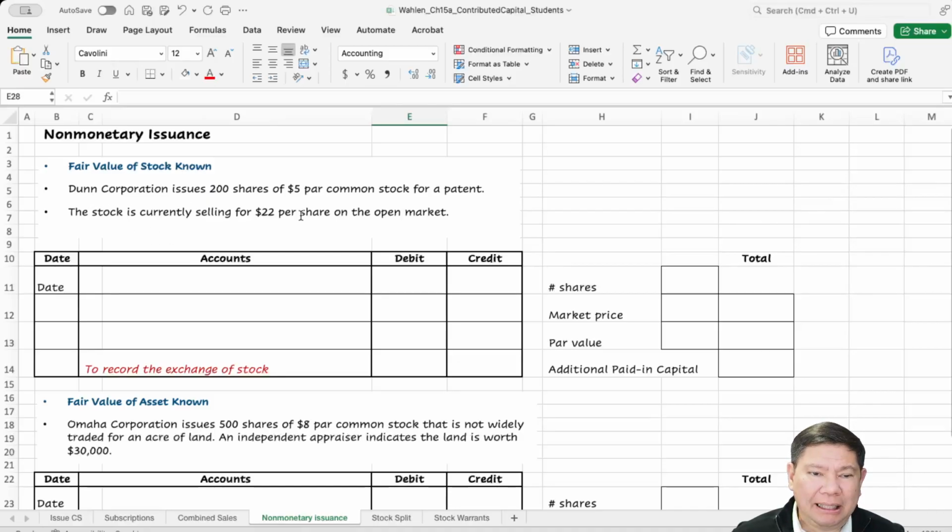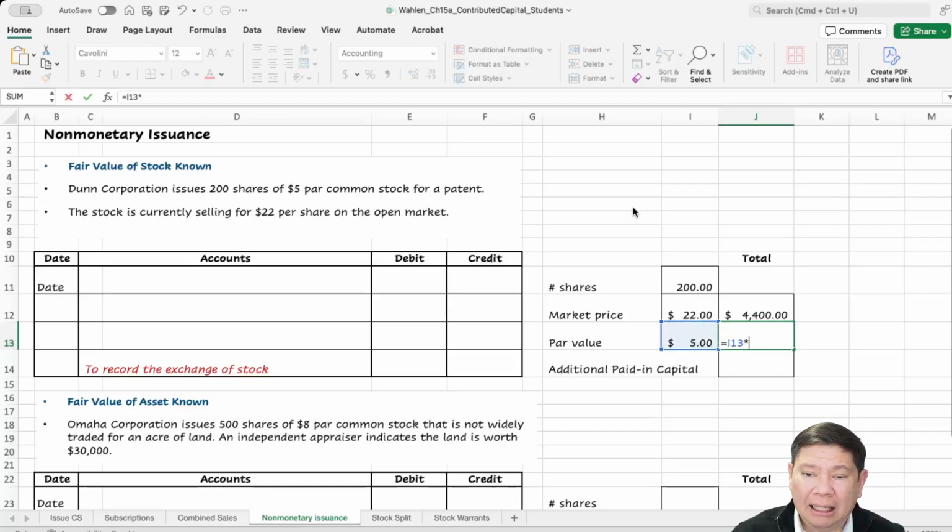So Dunn Corporation issues 200 shares of $5 par common stock for a patent. So they're acquiring a patent by issuing the stock. The market price is currently $22. So if we multiply $22 by 200, we get $4,400, and if you multiply $5 par times 200, it's $1,000. So that means the difference is going to be reported as additional paid-in capital.